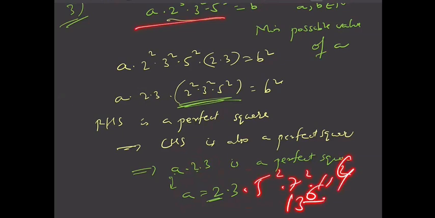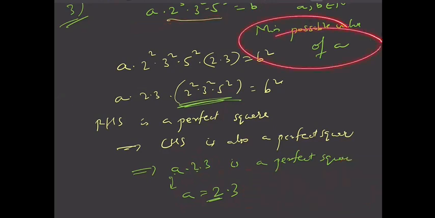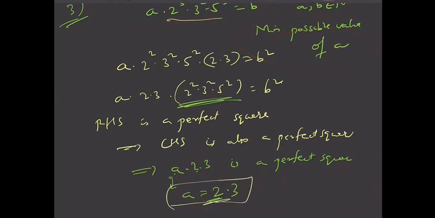But you can't add 13 power 5, as this is not a perfect square. You can add any even power of any prime, but you want the minimum possible value of a. So the minimum possible is a equal to 6. Minimum of a is 6.